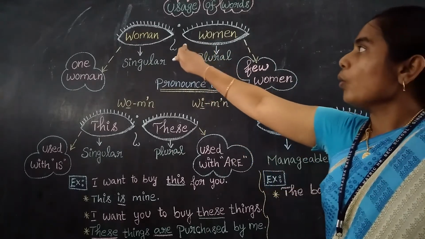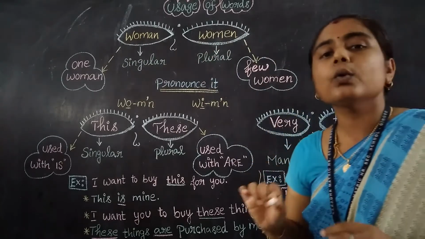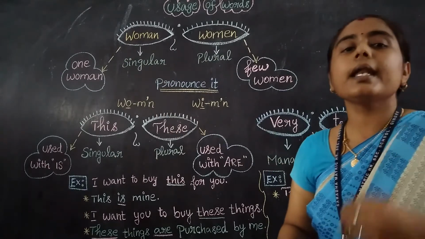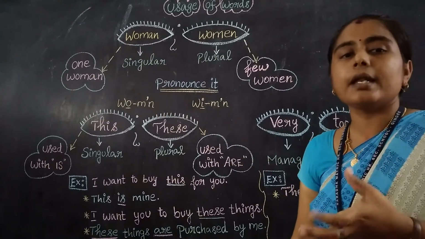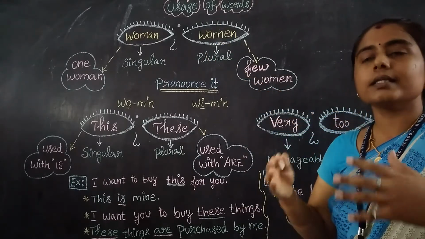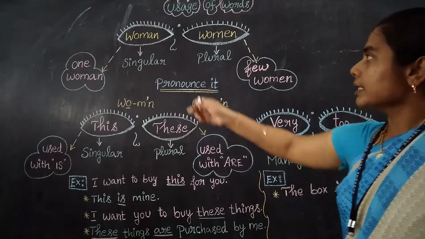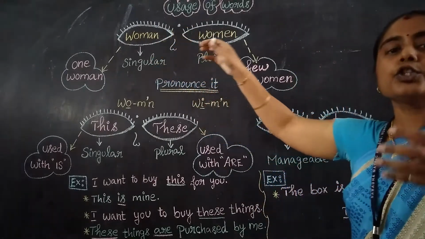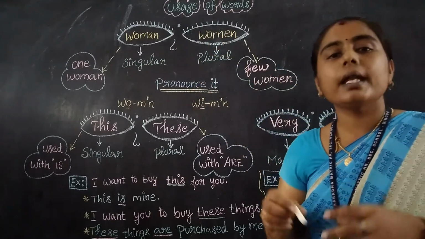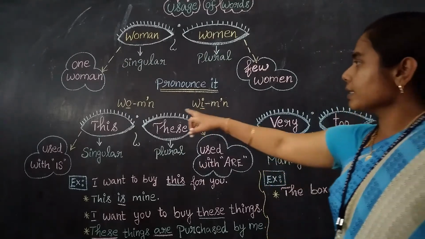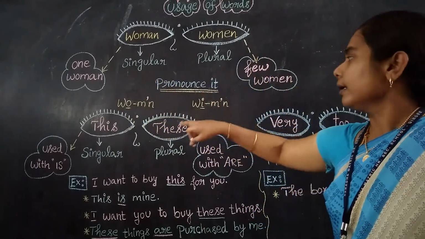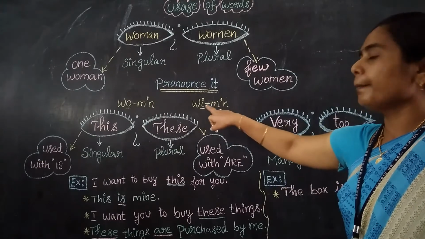First set: woman, women. Woman refers to a single person. Women refers to the plural, that is more than one person. We should pronounce it as "wimen". See the pronunciation: woman is pronounced as woman, and women is pronounced as "wimen".